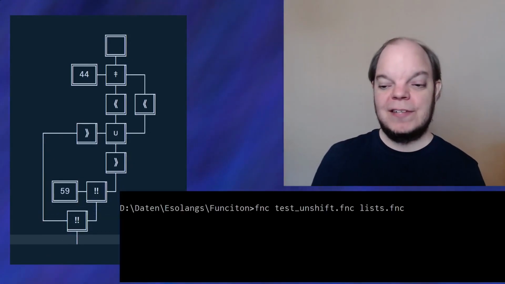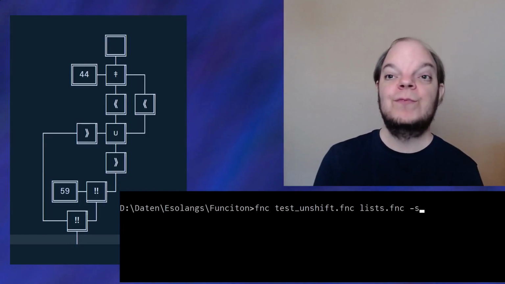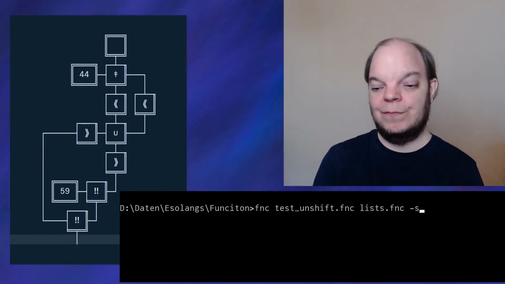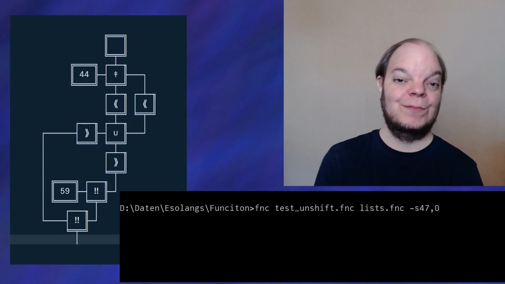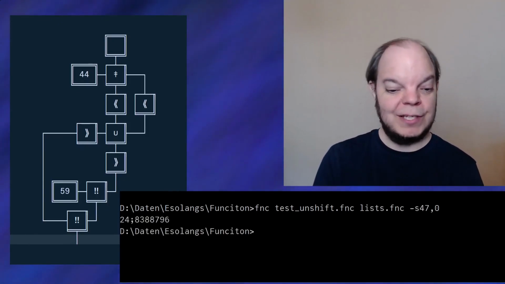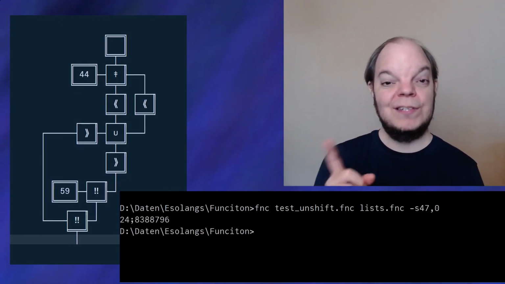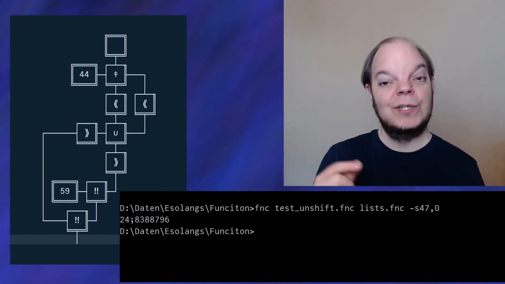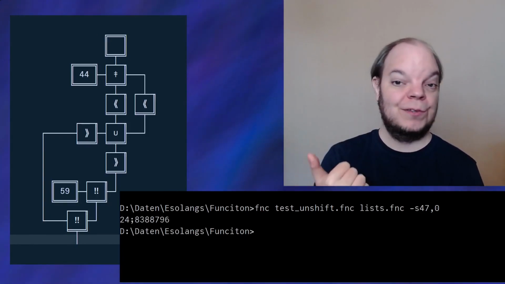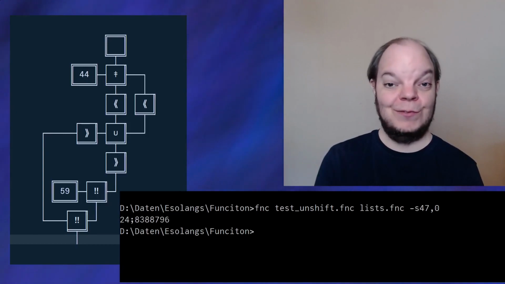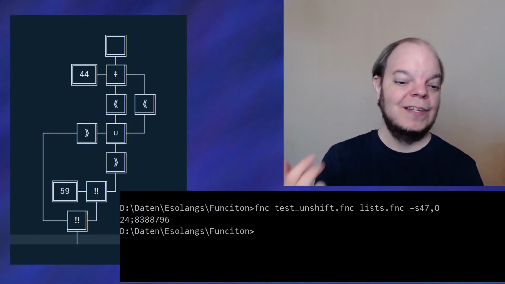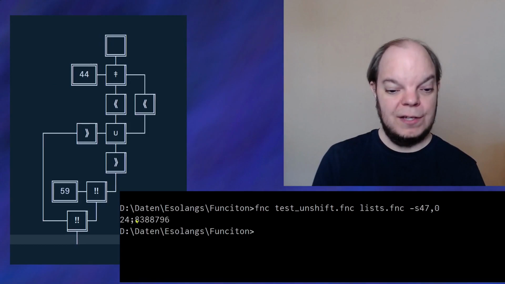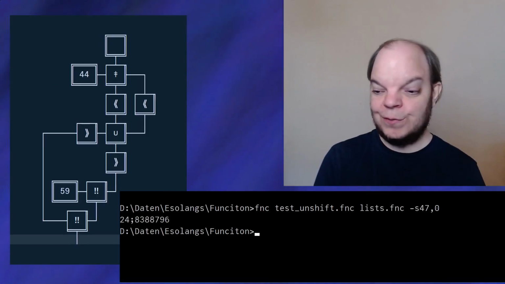Alright, now let's run that test program on some integers. So we want to add, let's say, the number 47 into an empty list, which is of course 0. And what we get is this number. So first of all, 24 is of course the bit length, which is correct, right? There is one chunk worth of 21 bits, plus the continuation bit, the stop bit, and the sign bit. That gives you 24. The other number is going to be the encoded form of this list.